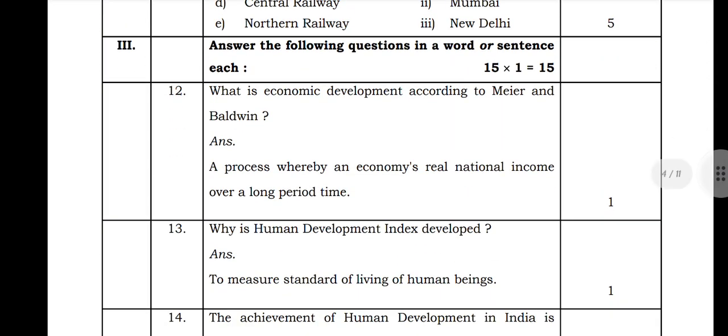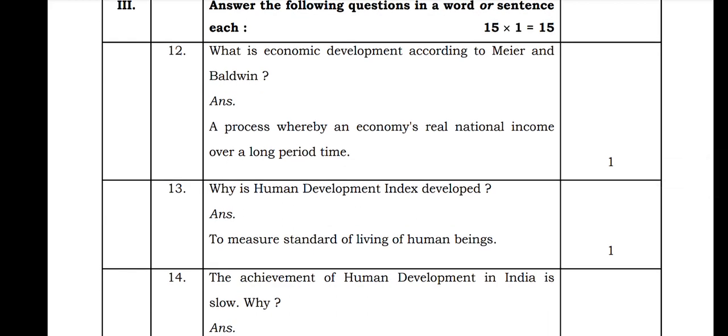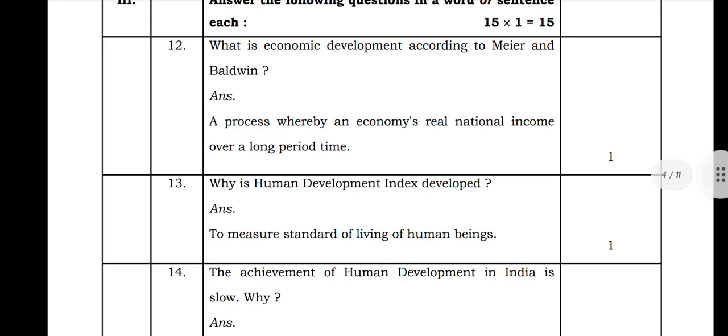Next, answer the following questions in a word or sentence. From the 12th question, each question is 1 mark. 15 questions will be given, so in total you will get 15 marks. The 12th question they asked is: what is economic development according to Mayer and Baldwin? A process whereby an economy's real national income increases over a long period of time is known as economic development according to Mayer and Baldwin.